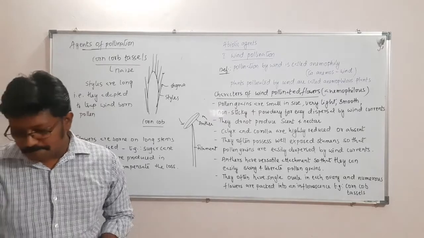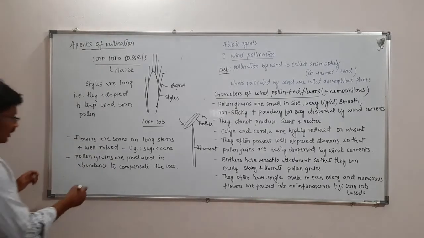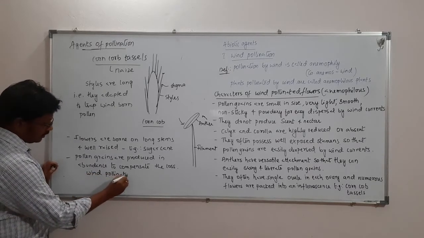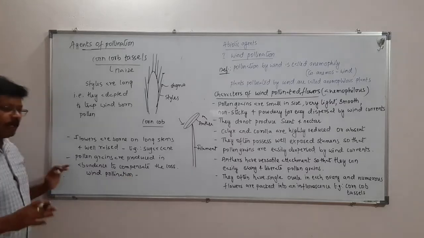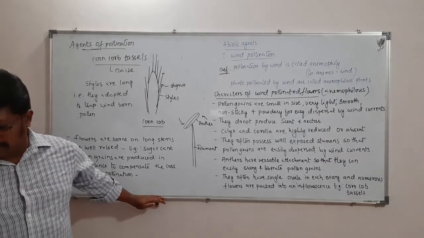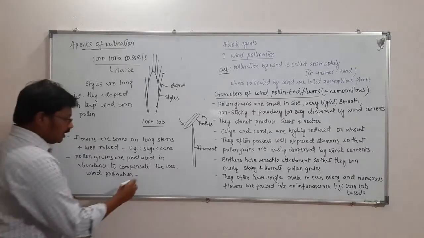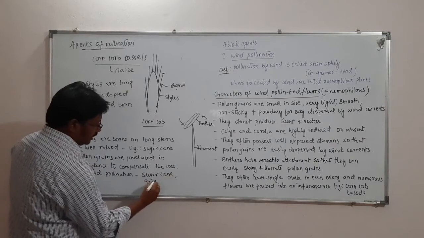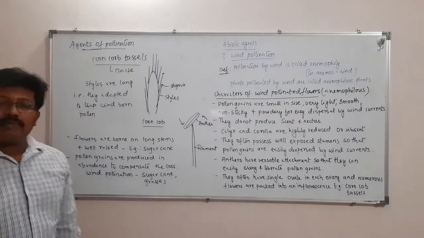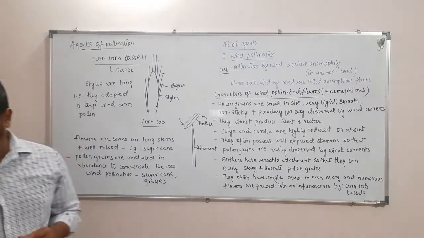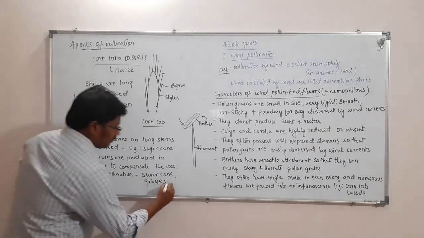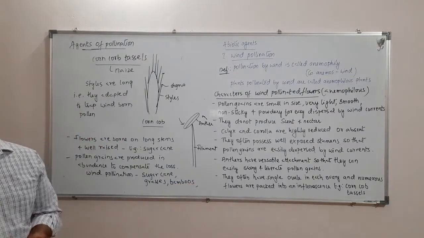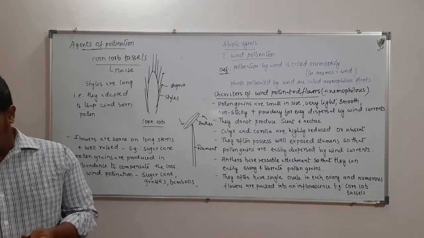Let's see in what plants wind pollination is very common. Wind pollination is very common in sugarcane, grasses, which I have already mentioned, then bamboos. In them also the pollination will be by wind.